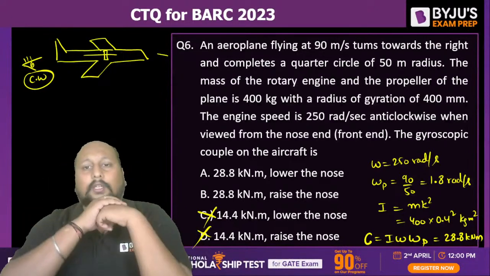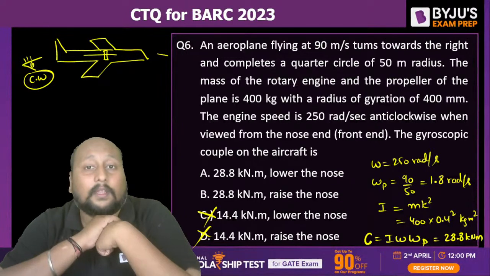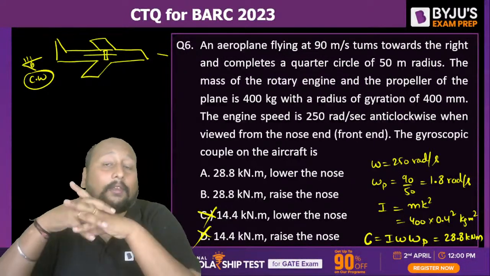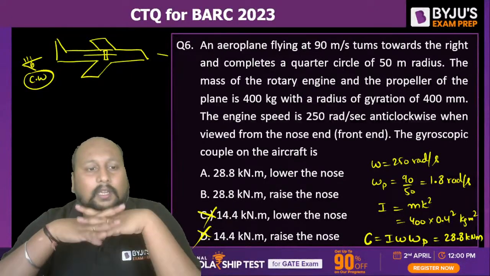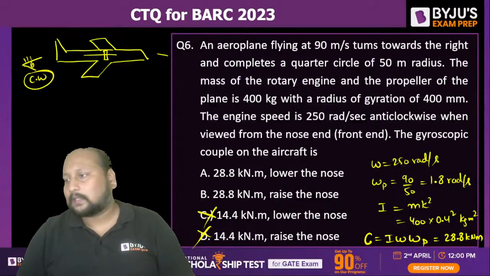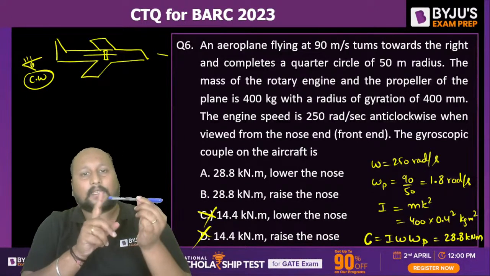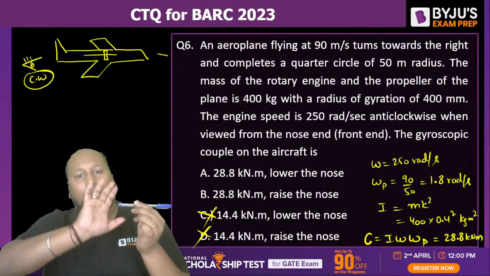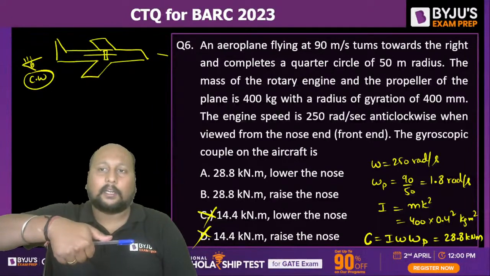So now the question is, what will be the effect? Because definitely if the magnitude was unique, you can just calculate the magnitude and you can get that. But here they have given you the gyroscopic effect also. So there's a simple technique. I think we have already studied this kind of technique. If I say this is the front end, this is the rear end, it is rotating clockwise from the rear end. So turn your finger like this. Now the aeroplane is turning towards right.